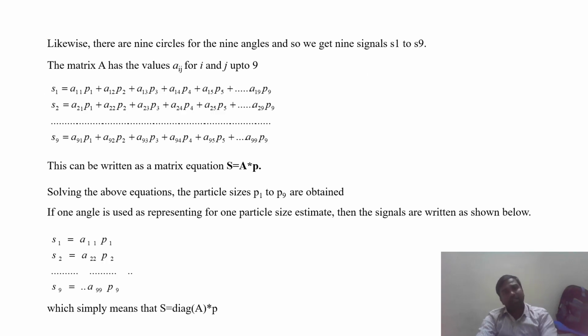So these are the equations we are getting, up to S9 equal to its value. Solving the above equations, we can get the particle sizes P1 to P9, but in existing sensors only one angle represents one particle size estimation. This is the one below: S1 equal to A11 P1, S2 equal to A22 P2, and S9 equal to A99 P9. Like this only, in sensors they are getting the value, because at some angle we get a particular pollutant size, meaning PM2.5, PM10, like that. At a particular angle they get a high value, so they use only that angle to detect the signal.